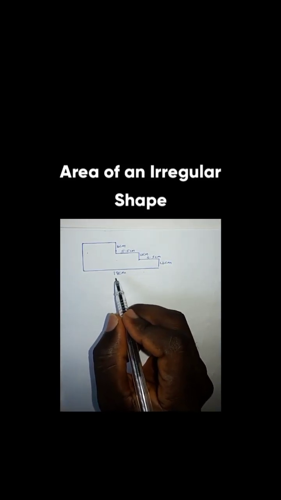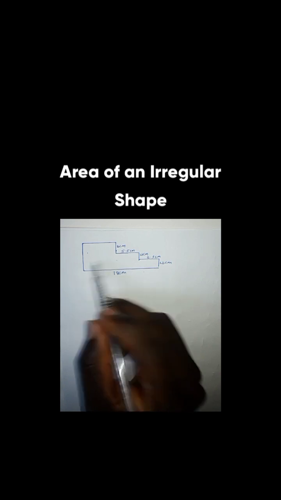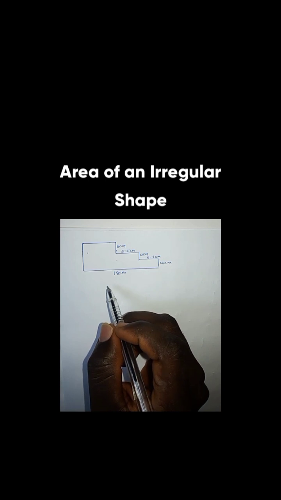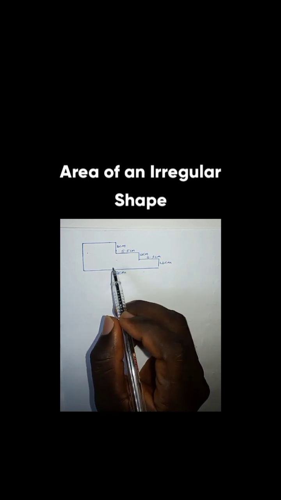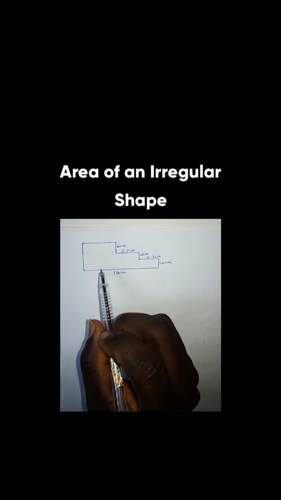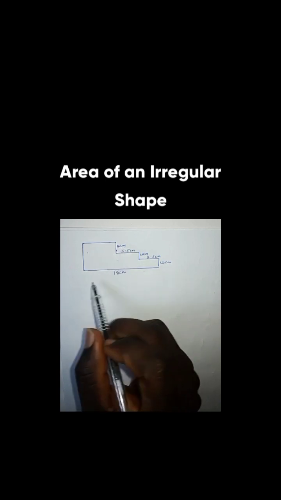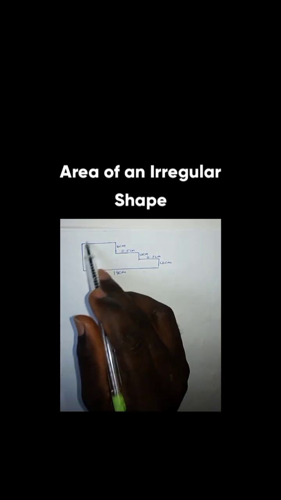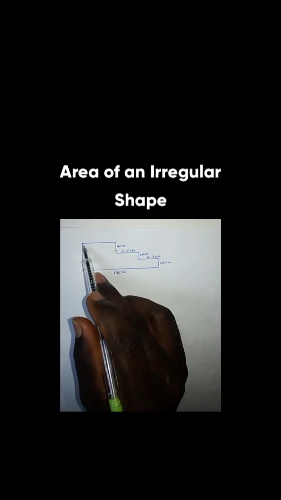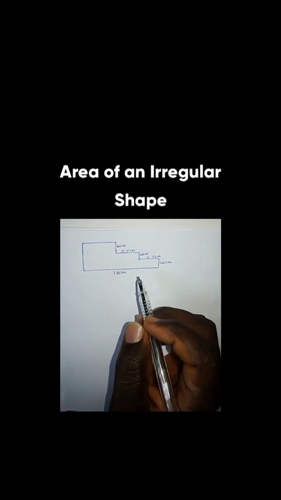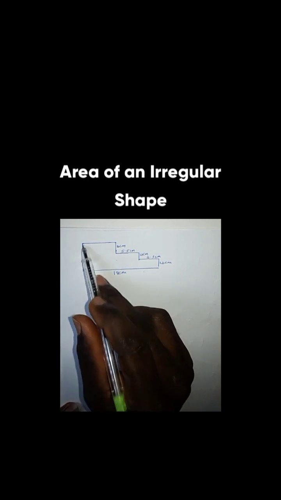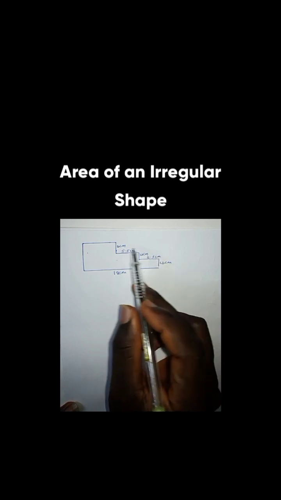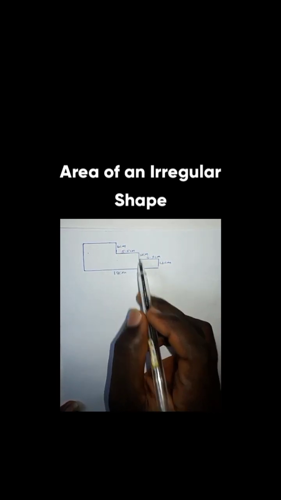Okay, here is a question and the problem, and the question is to find the area of this shape. Now the first thing to do is to find the sides that are not indicated. You can see that every side here is indicated except these two sides. Here is not indicated as well as this side. So first of all, let's find this side. For us to do that, we can use this side to find it.